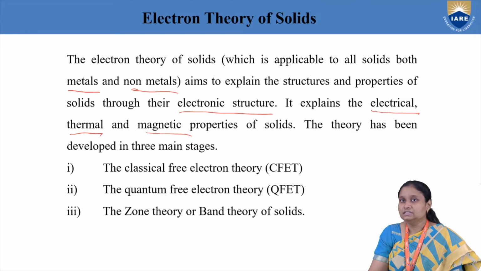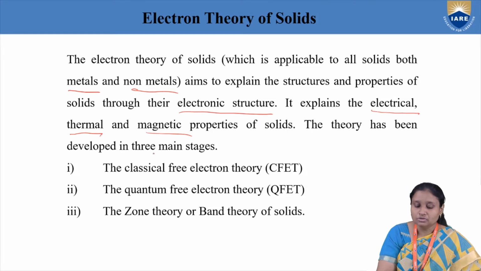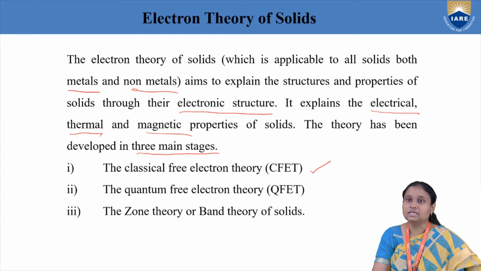By considering this behavior of electrons in different types of solids, in metals and non-metals, three theories have been proposed. What are those three theories? Actually, they were proposed at three different stages. Coming to our first theory, we have the classical free electron theory. It was the first theory proposed by Drude, and later taken further by Lorentz.